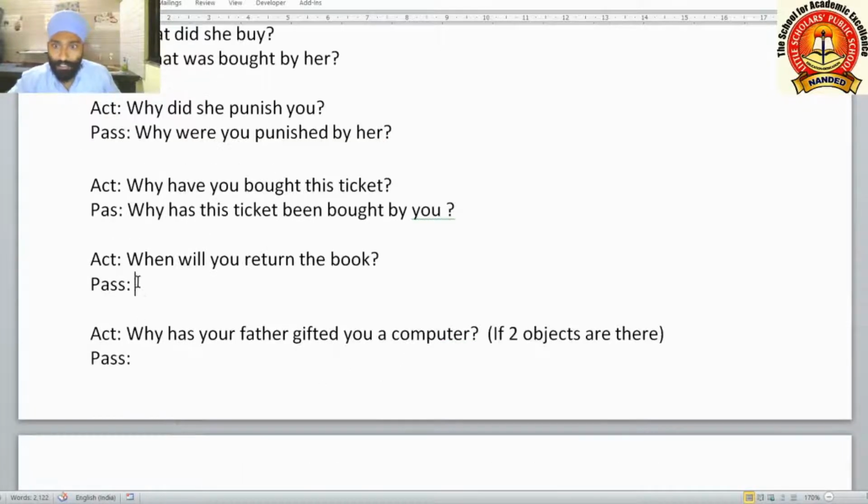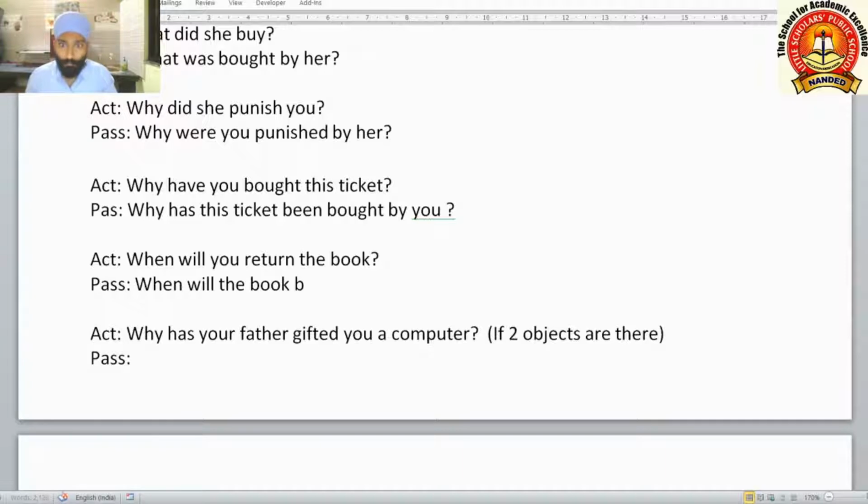Now let us see another question. When will you return the book? You is the subject, return is the main verb, and book is the object here. Here will is the helping verb, and for singular as well as plural subjects we use will only. When will be same here, and the book.